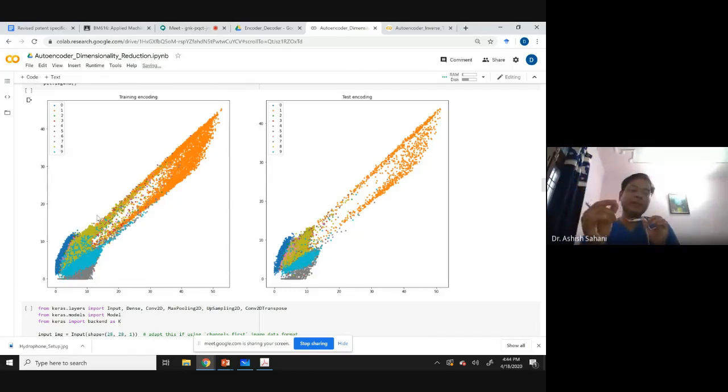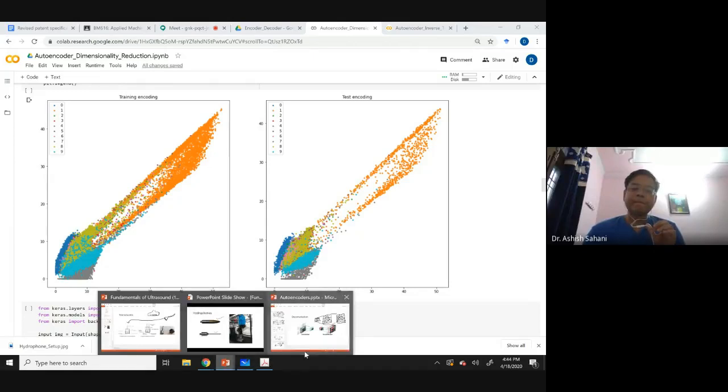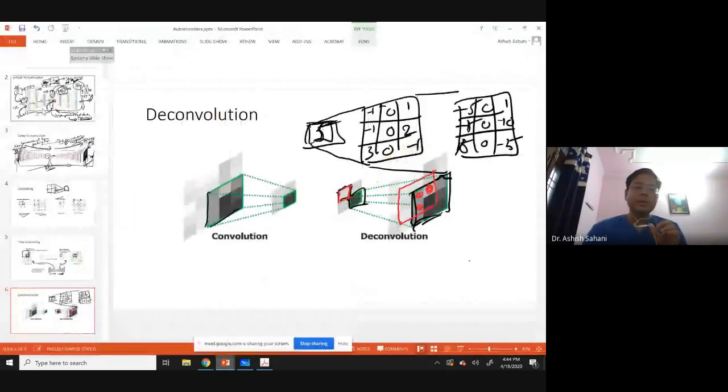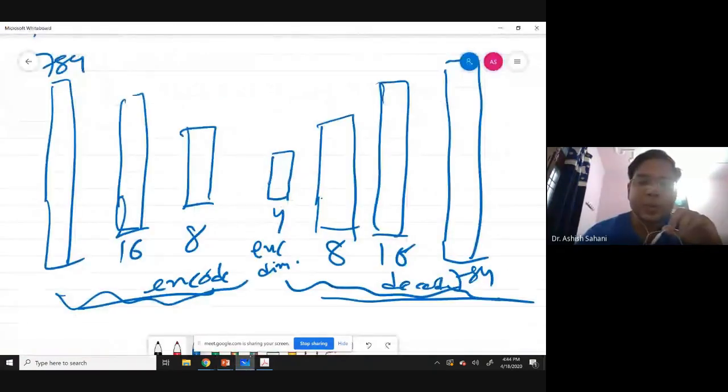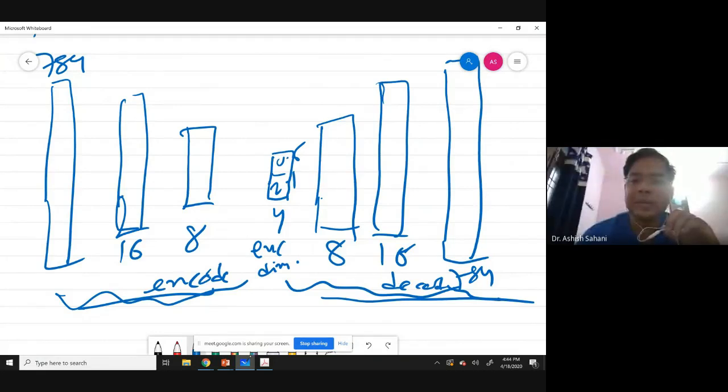You can also use this for generating new images, for example. Suppose there were only 2 numbers here. Suppose you feed say 0.5, 2.1, there will be a certain image which will be created. Maybe say 6 is created out of this.